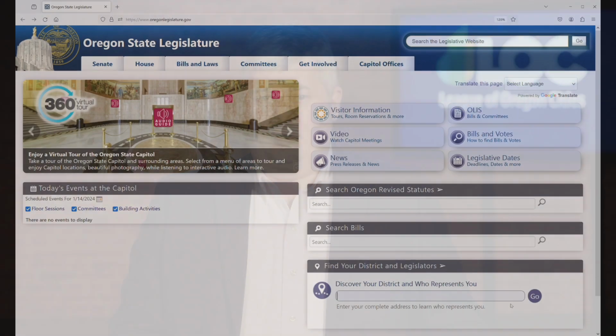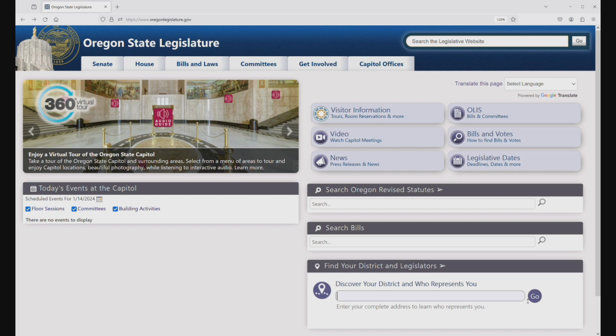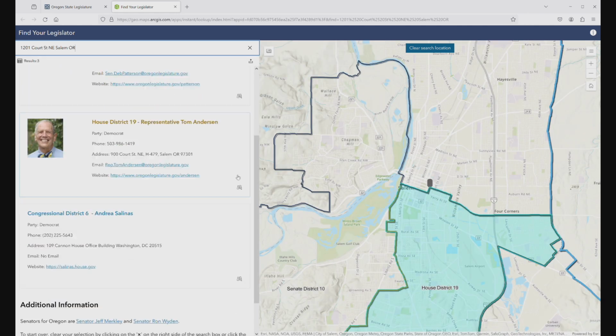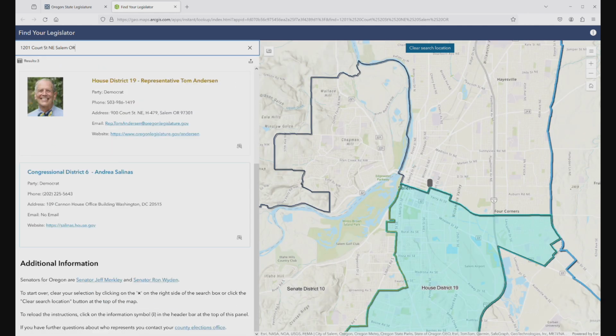The Oregon Legislature's website makes this a very easy task. First, go to oregonlegislature.gov and find the box on the homepage labeled Find Your District and Legislators. Enter your address in the box and select Go. This will take you to a page with a map of your district and will list your legislators, their email addresses, and links to their web pages.